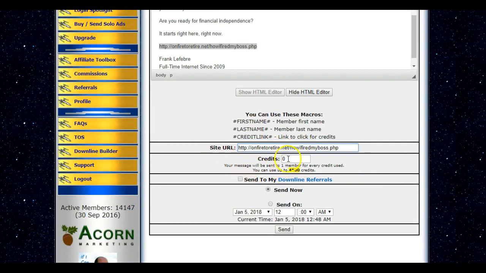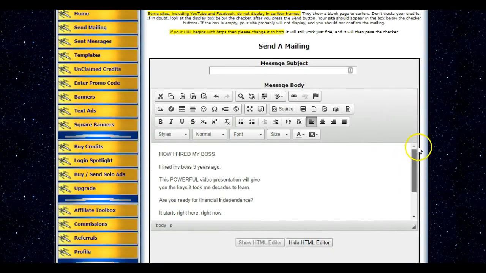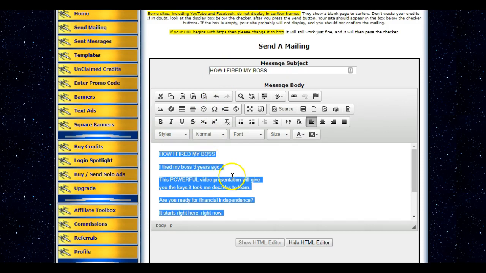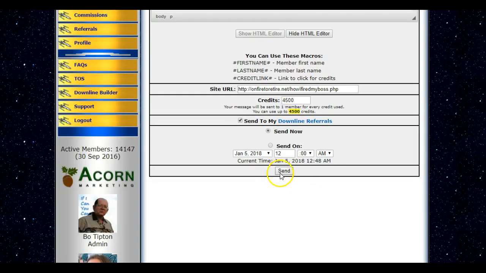This one I'm allowed to mail 4,500. Sent to my downline. I have a few in here. Subject. See, I'm going to copy that up there. Then I can copy this whole thing before I get rid of that. First name with a pound sign, all caps. I don't always do this part. I'm just showing you. It's good though to do that.